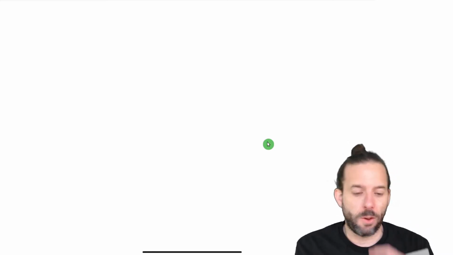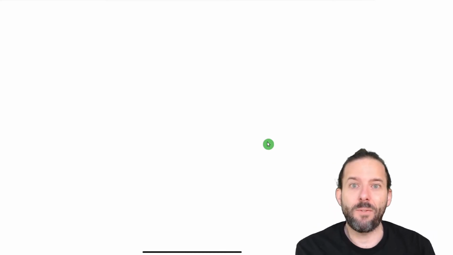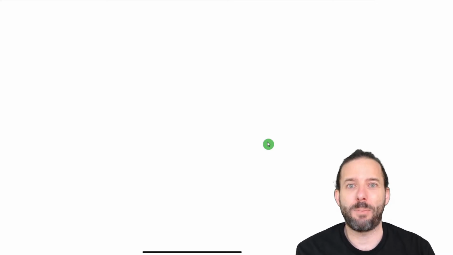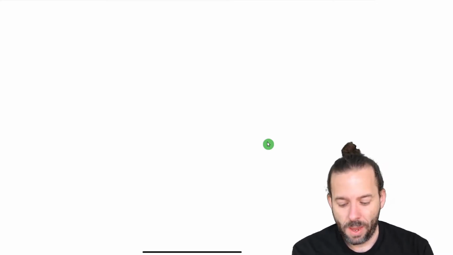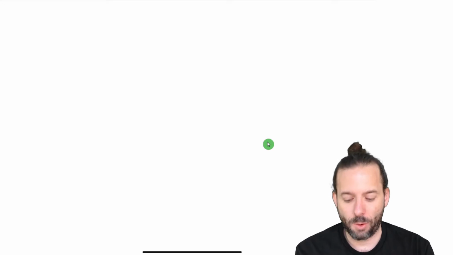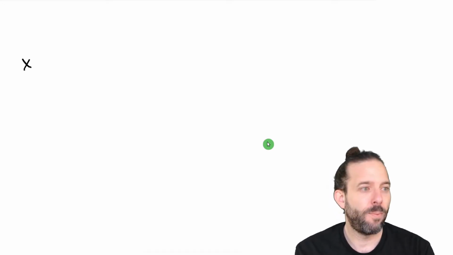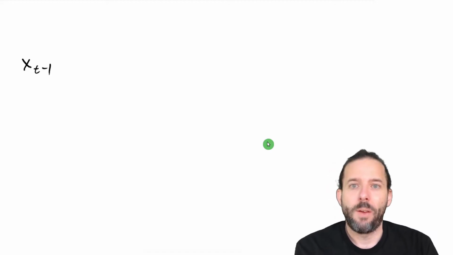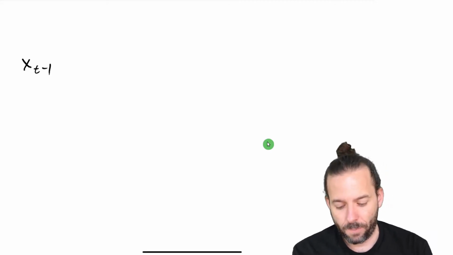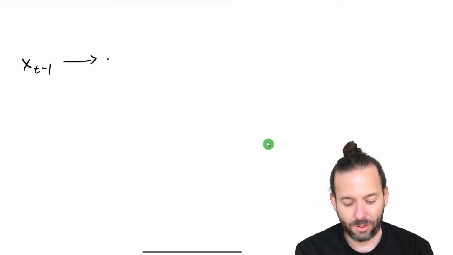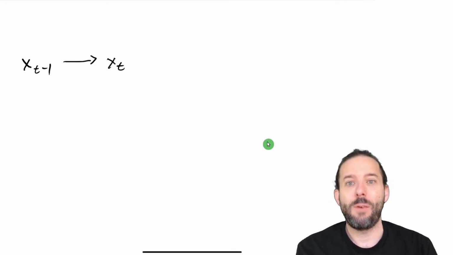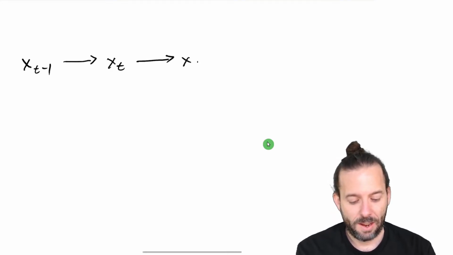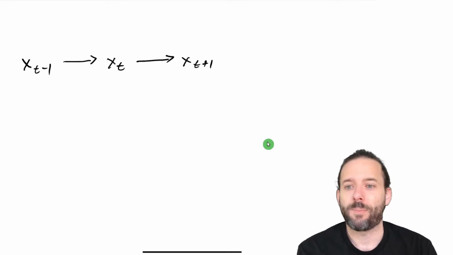Our process model takes information from the previous time step to predict what's going to happen in the next time step. And so our process model operates something like this. We've got x at time t minus 1, and we use that information to predict x at t, and then we use that information to predict x at time t plus 1.